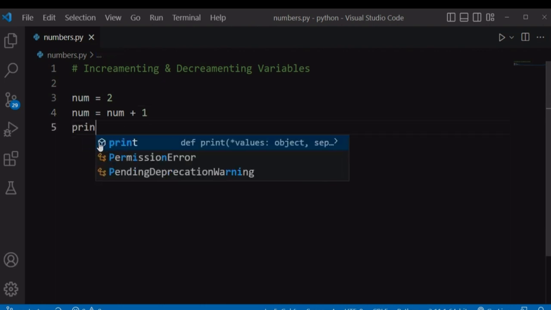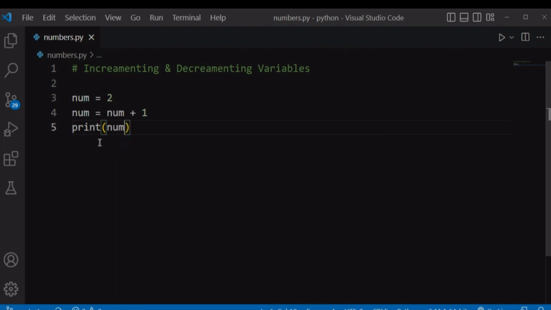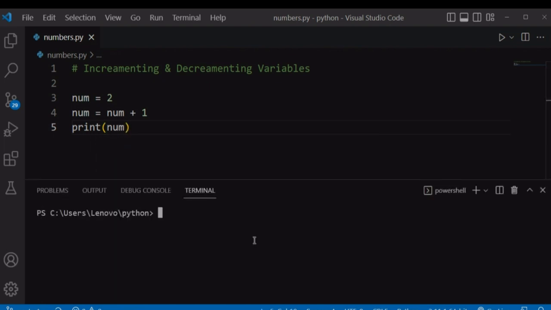So this num variable will store 2 plus 1, which is 3. If we print this new num variable into our screen by running our file python numbers.py, this will return 3, which is our original number 2 incremented by 1. So instead of saying our new num equal to our original number incremented by 1, there's a shortcut version of this, and the shortcut is our num plus equal to 1, and this will take our original number and increment it by 1. So if we run our file again, it will also return 3.